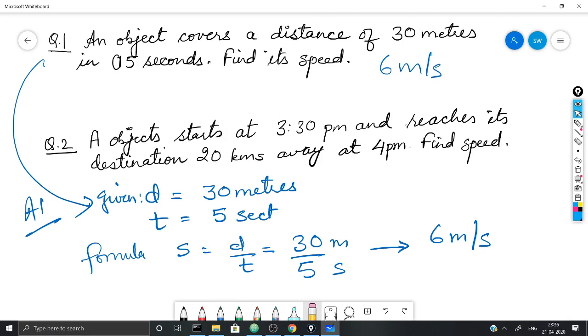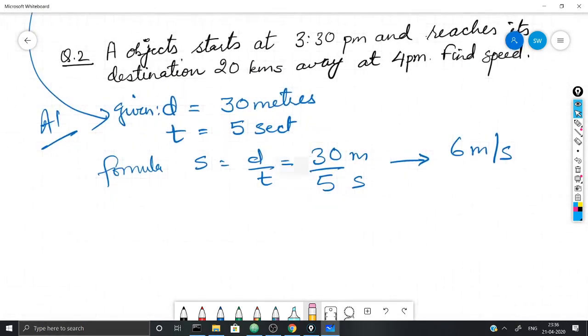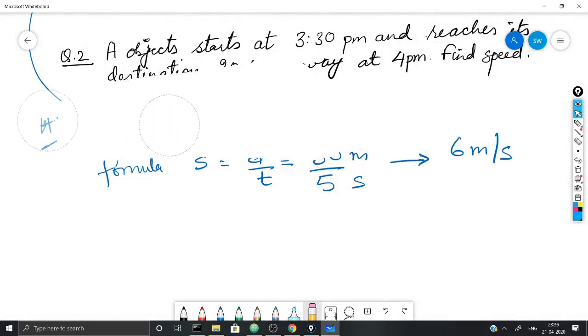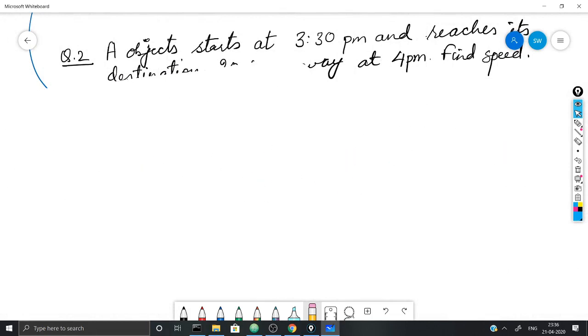Have you followed, students? So now let us come to the second question. An object starts moving at 3:30 p.m. and it reaches its destination 20 meters away at 4 p.m. Find the speed. Actually, I'm going to write 2 kilometers here, because I am trying to bring in the concept of conversions also.